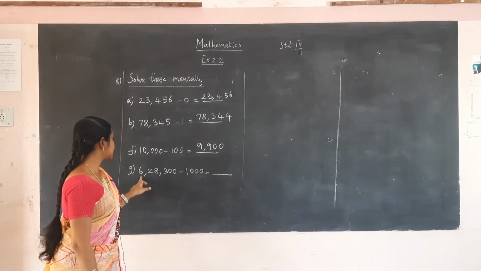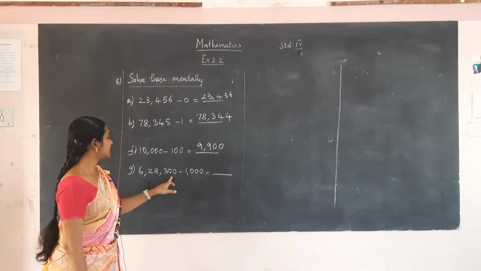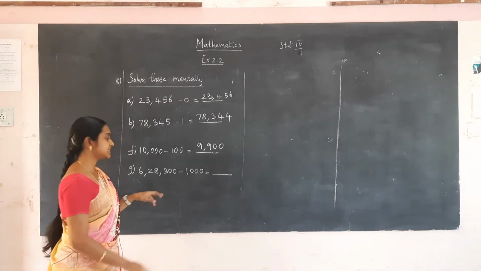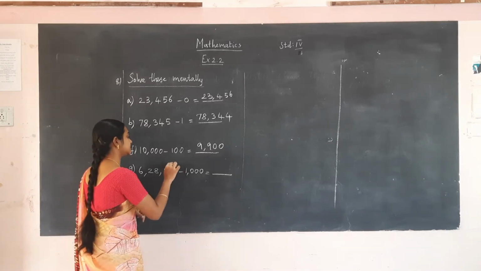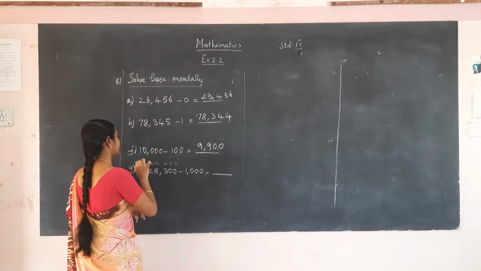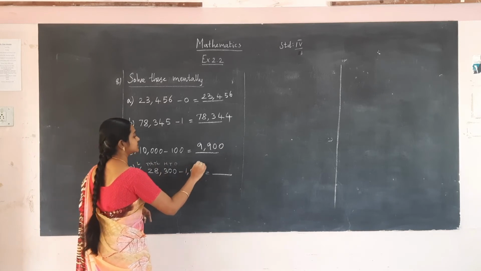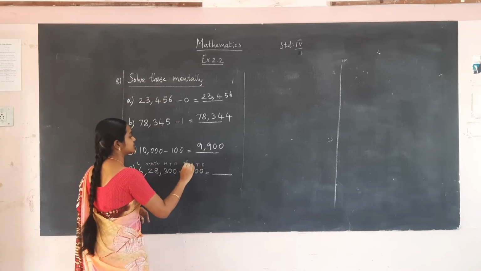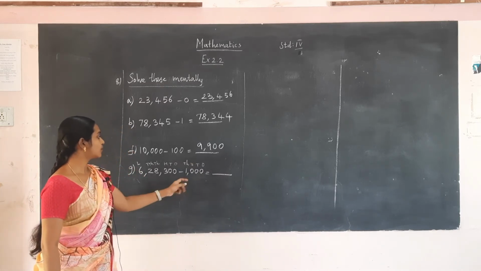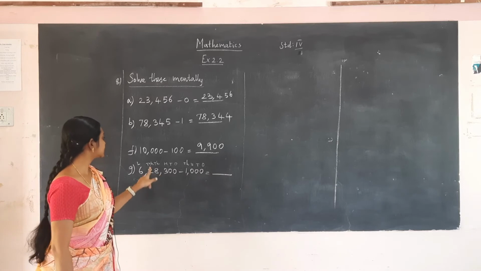Next one is 6,28,300 minus 1,000. So, write these two numbers with the place values. Ones, tens, hundreds, 1,000, 10,000, lakh. So, we are going to reduce this 1 from this thousands place.